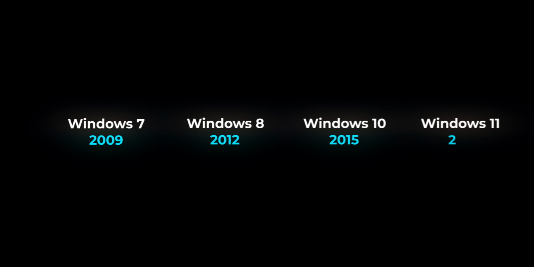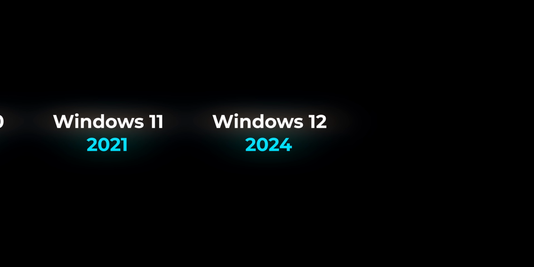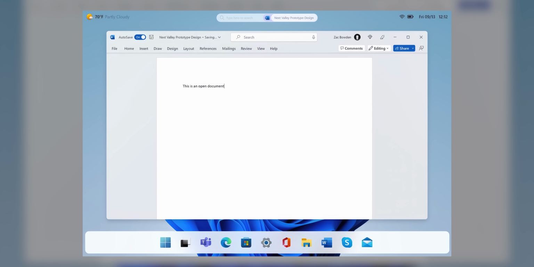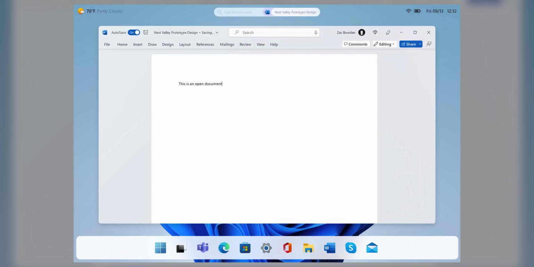If we look at the Windows 11 release date, it was 2021. According to most of the leaked information, Microsoft will go back to this old policy. So, it is believed that Windows 12 will be released in 2024. Of course, none of these are certain. I should warn you guys about that. While Windows 12 looks interesting with this floating taskbar and other properties, we need to wait for exact information.